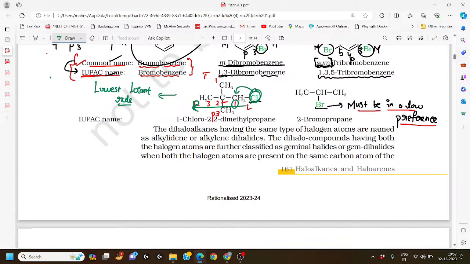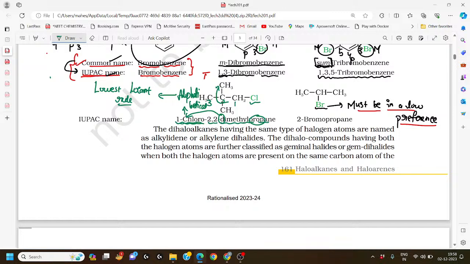Here 1, 2, 3 carbons are present. At the second position, two substituents are present. At the first position there is one chloro. We start with the first position chloro because of alphabetical order: dimethyl, D, comes after C for chloro. So we can easily name it 1-chloro-2,2-dimethylpropane.